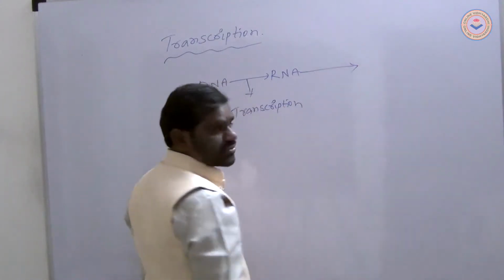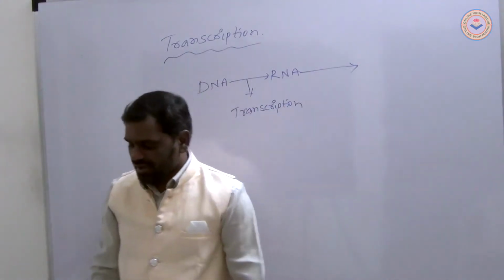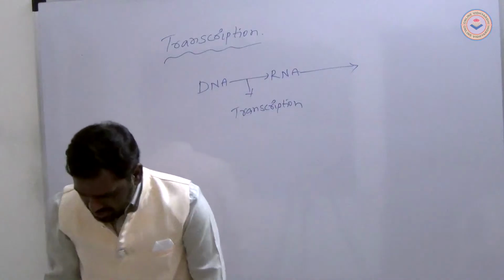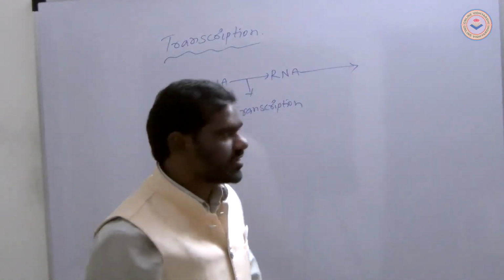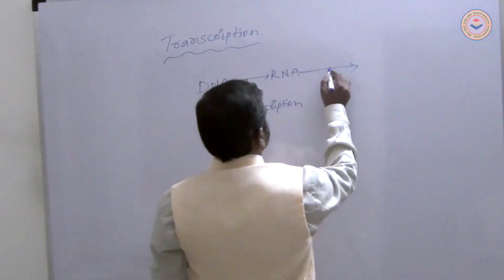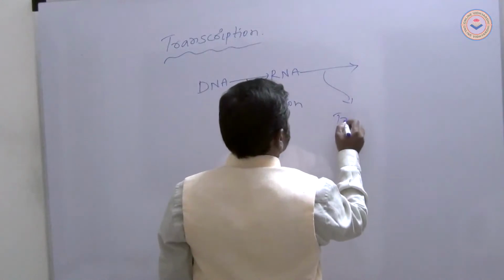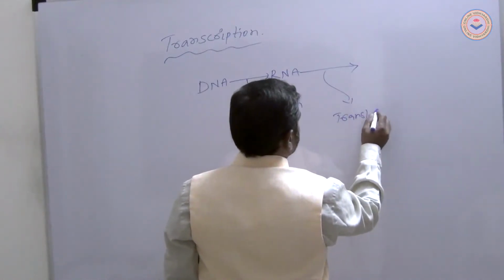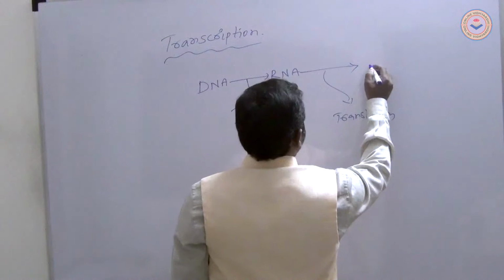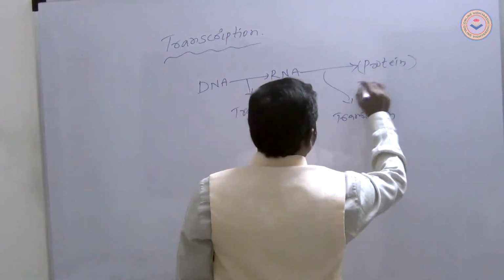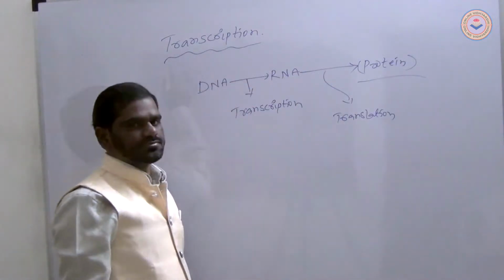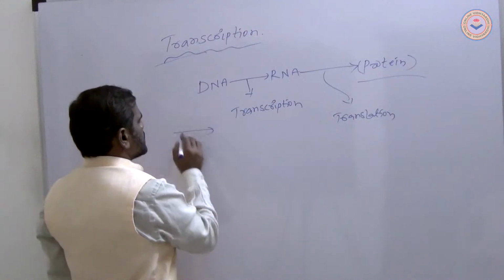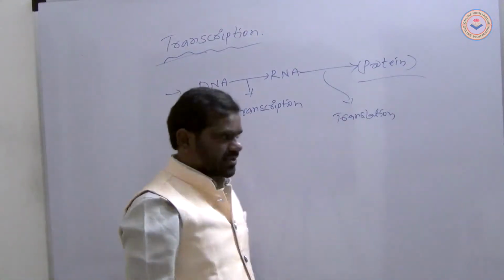RNA changes into mRNA and protein. That is translation. Transcription and translation are the important terms.